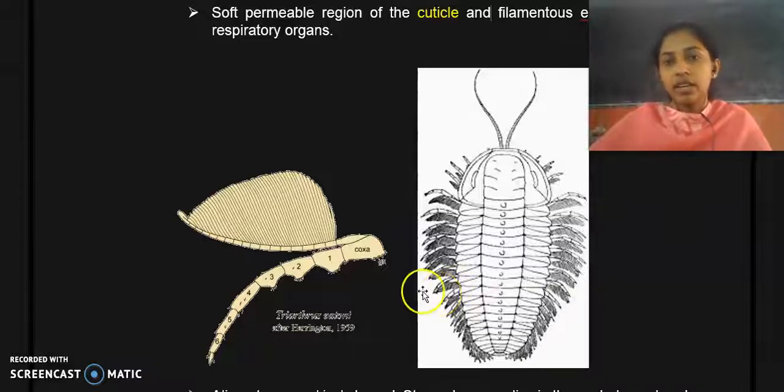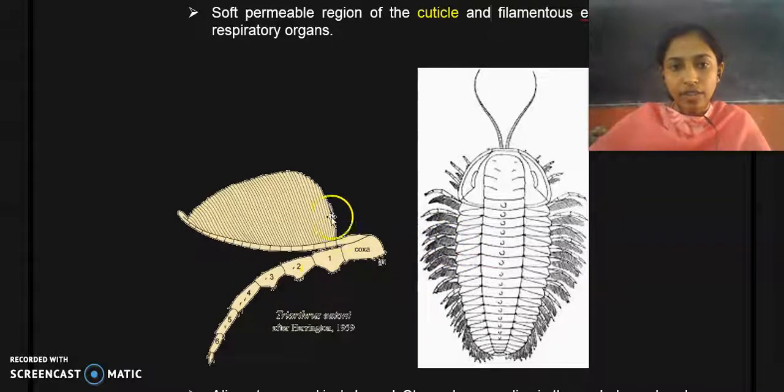I have already told you that they possess an exoskeleton, but they also have soft permeable regions of cuticle which act as a respiratory organ, and they also possess filamentous exopods. Exopods can be found in the ventral region of their body. Here you can find tiny exopods.